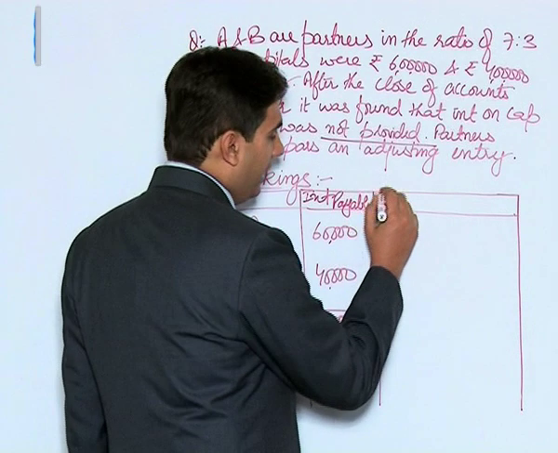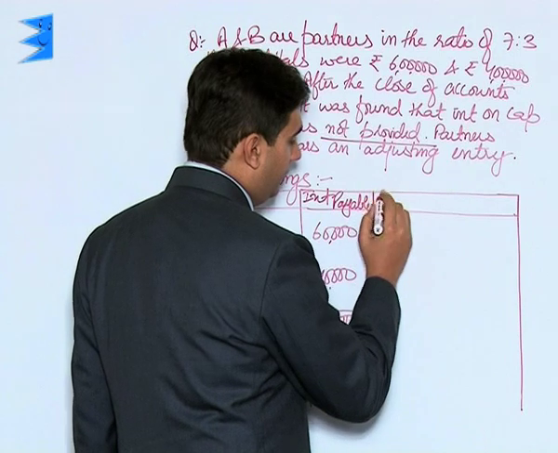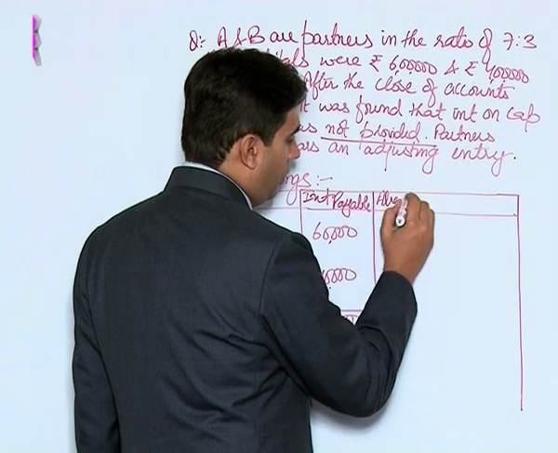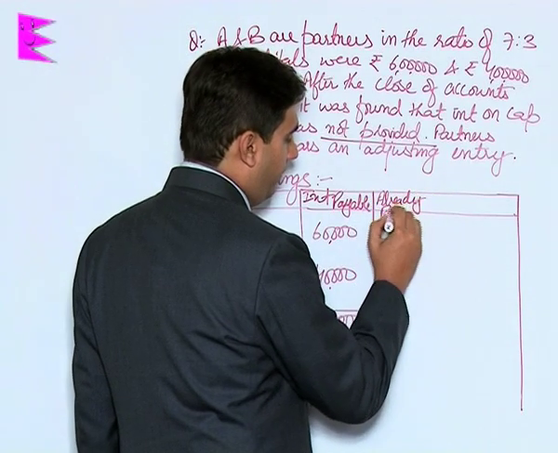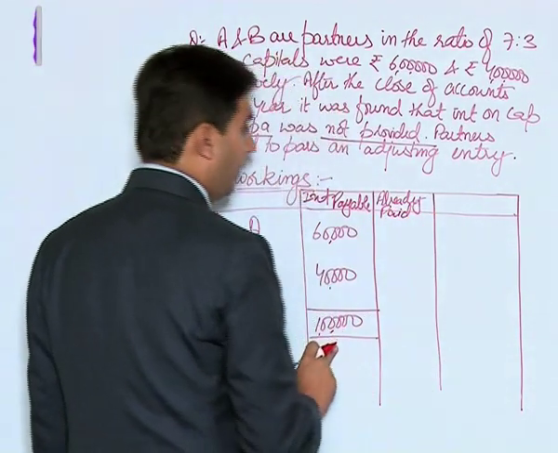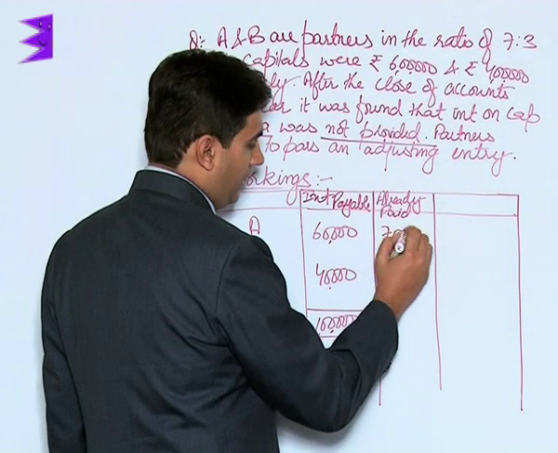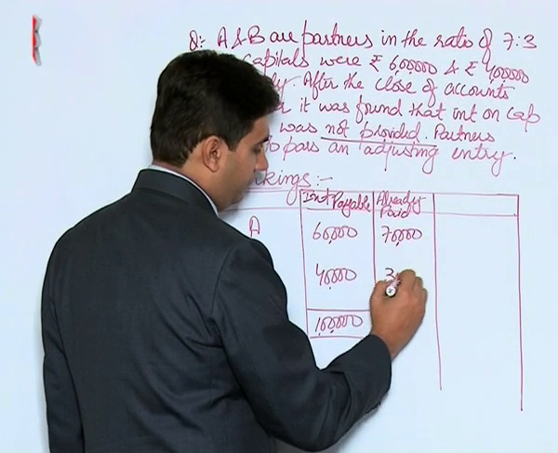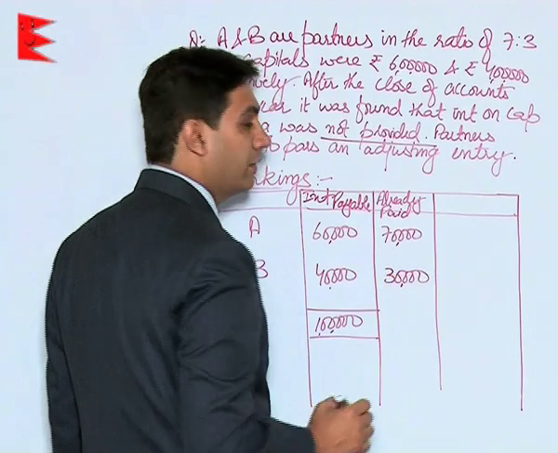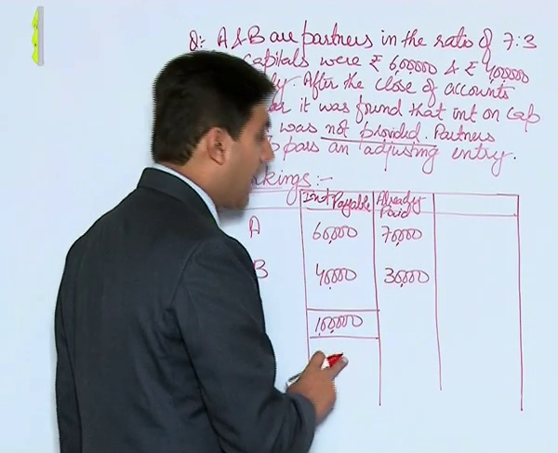So already paid is 1 lakh in the ratio of 7:3, that is 70,000 and 30,000.